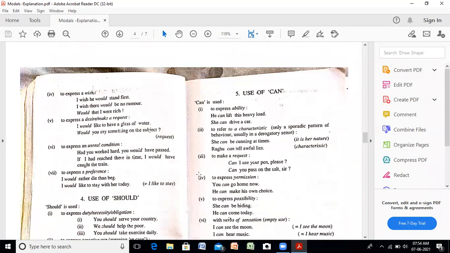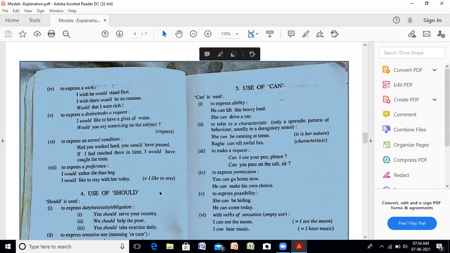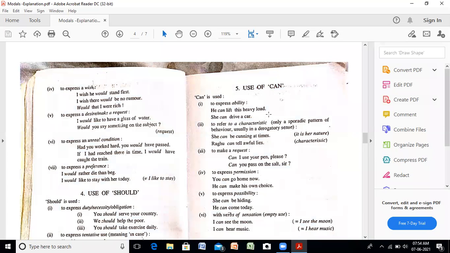Next, coming to the use of can. Can is used to express ability. आपकी कोई कैपेबिलिटी है, आप में योग्यता है. Just to express that he can lift this heavy load, she can drive a car.